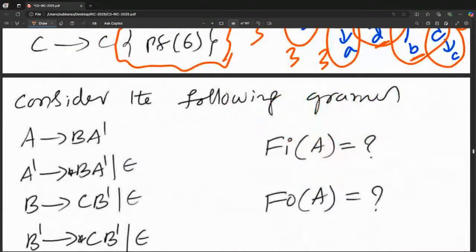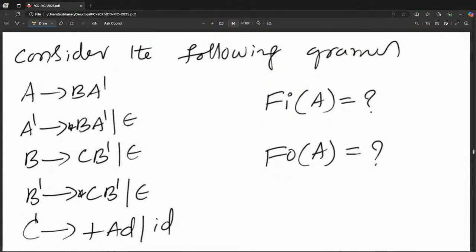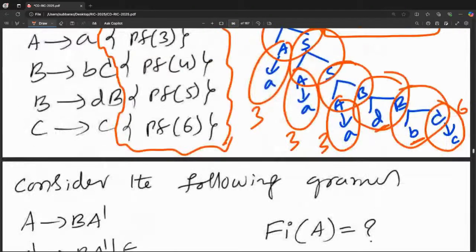Right? Perfect. So now one grammar is given. They're asking what is the first of A, what is the follow of A. In the next class, we will see that.